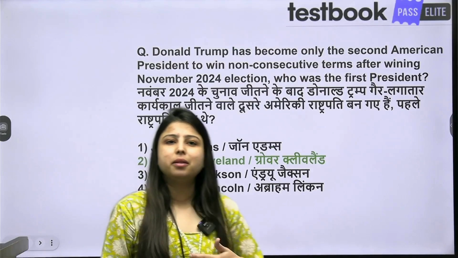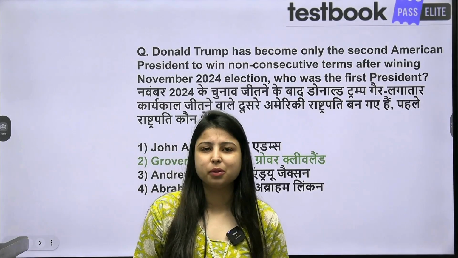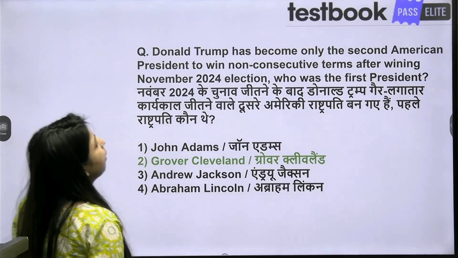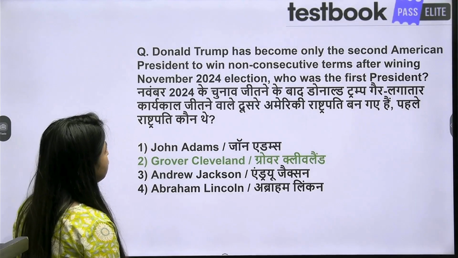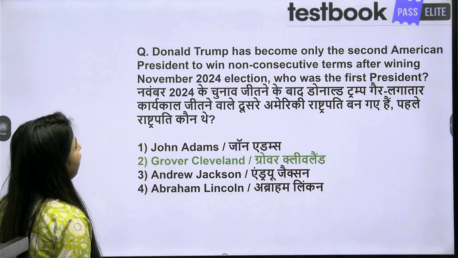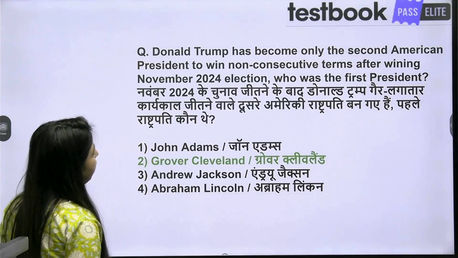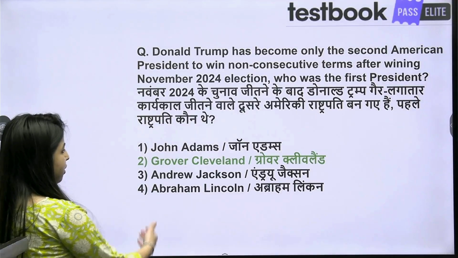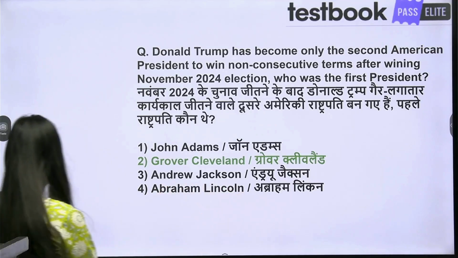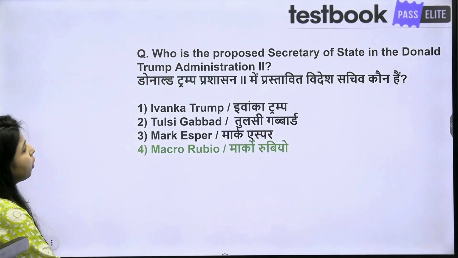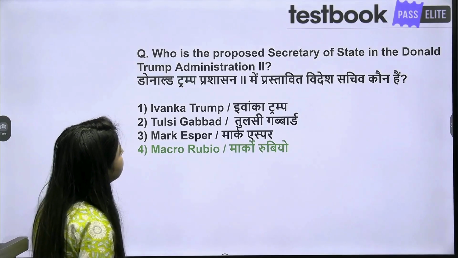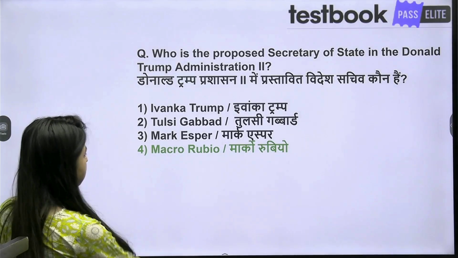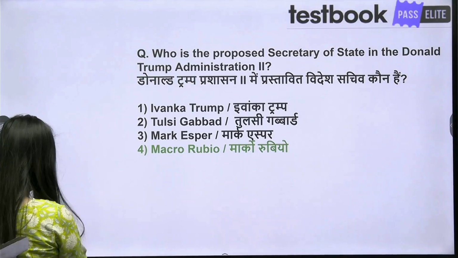To give you better clarity, here are a few examples which appeared in the exam. Donald Trump has become only the second American president to win non-consecutive terms after winning the November 2024 election. Who was the first president? The correct answer is Grover Cleveland. Similar question: who is the proposed Secretary of State in the Donald Trump administration? The correct answer is Marco Rubio.